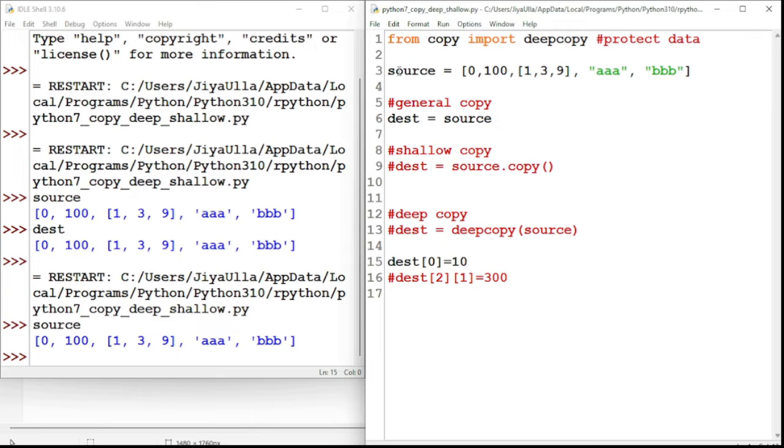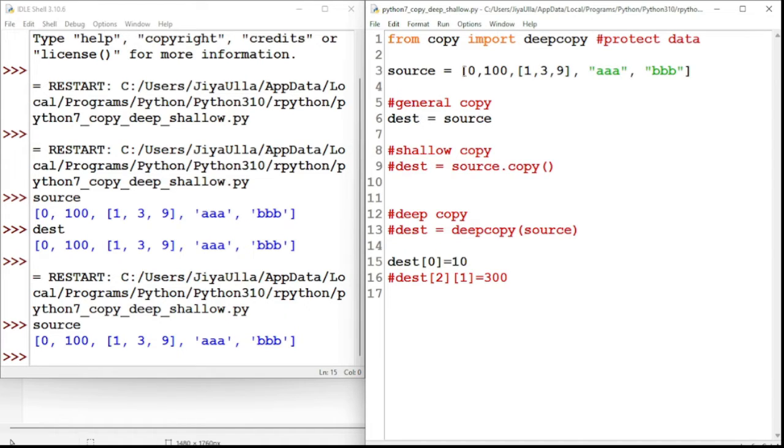And here I am using the data. Let's say a collection, a list of some data, and inside that again I have a nested collection. So this is what I'm doing, the general copying. We can define a copy operation as copying the data from a source to some destination for different operation purposes.